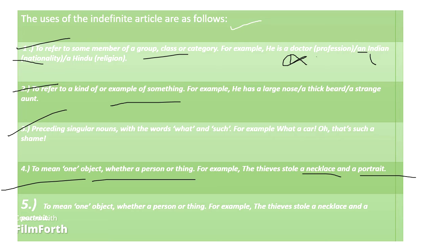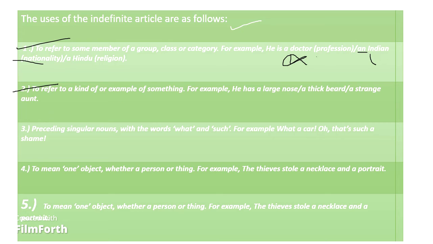Fifth is to mean one object, whether a person or a thing. For example, the thief stole a necklace and a portrait. Actually these both points are just written similar. It was maybe done by the mistake of the person.